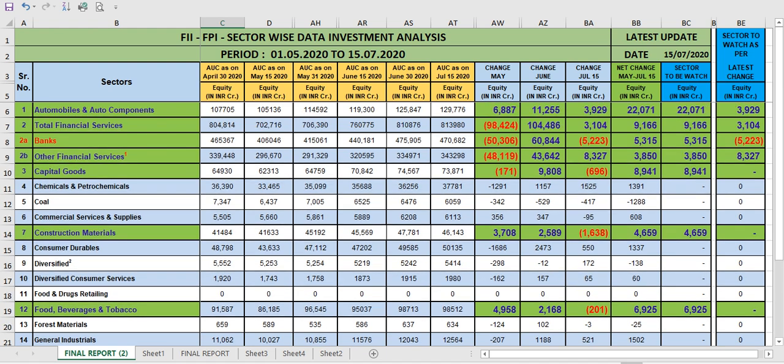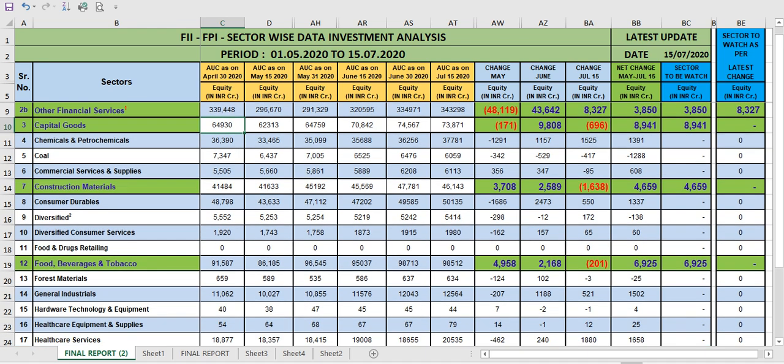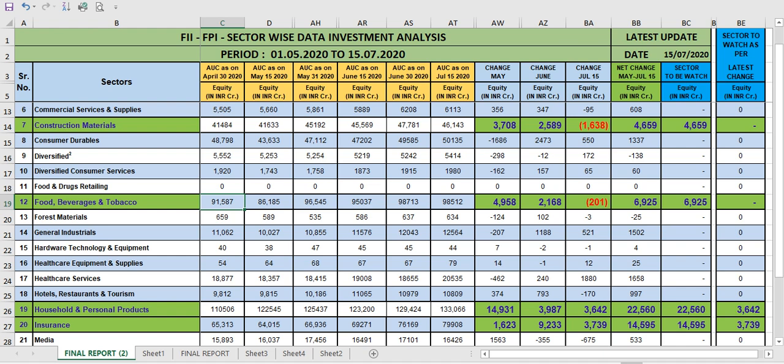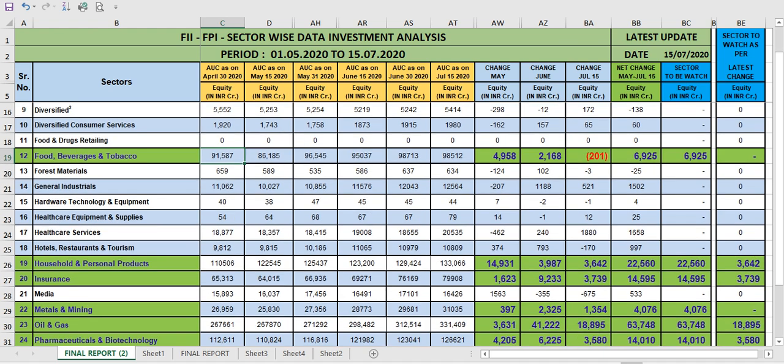As an example, you can see automobiles and auto components. They have invested 1 lakh 7,705 crore. In the banking sector, 8 lakh 4,814 crore. Now you can see capital goods 64,930 crores. Similarly, food and beverages 91,000 crores. Okay, approximately I am telling you. You can see in insurance 65,000 crores.